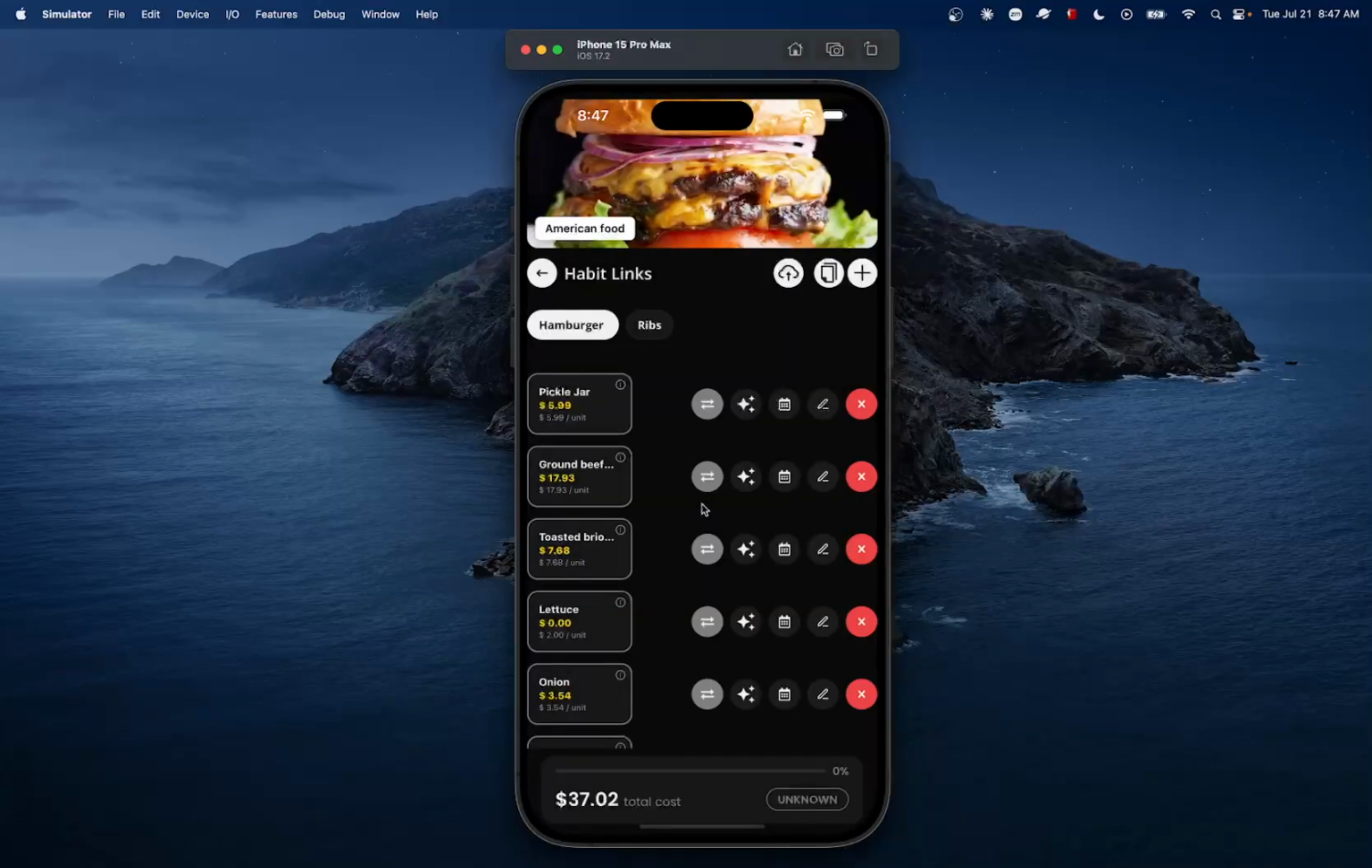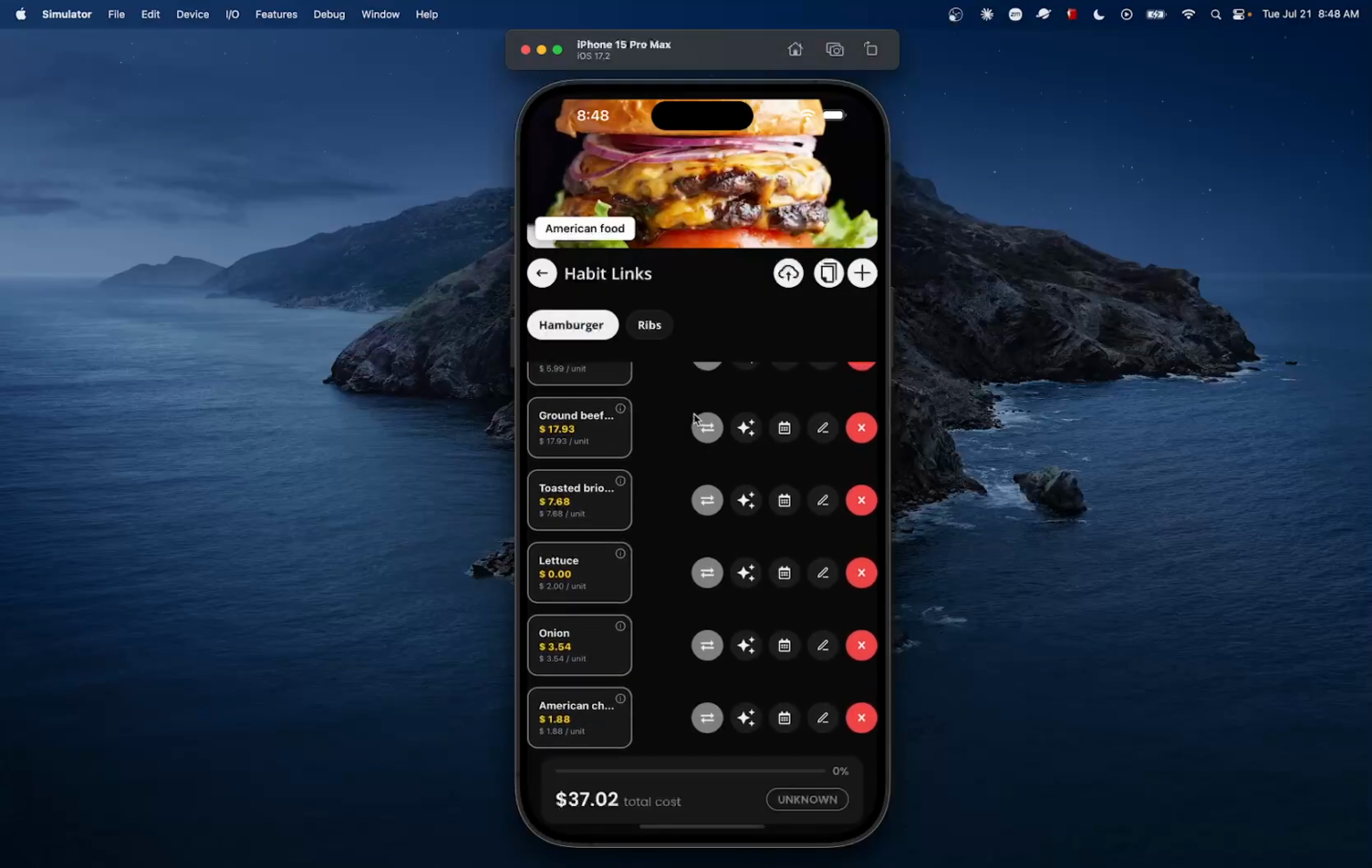All right, so here I'm on the habit links screen. On the habit link screen here, we can see on top that the habit here is American food, and that's why we have two habit links. The first one is hamburger, and the second one here is ribs.